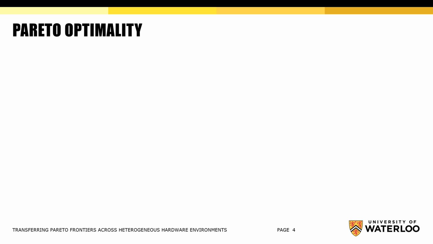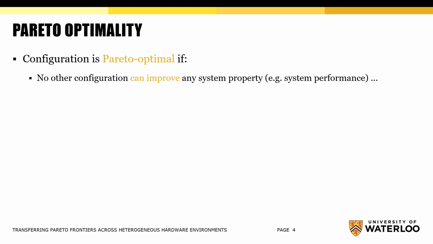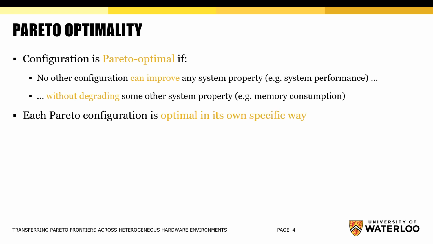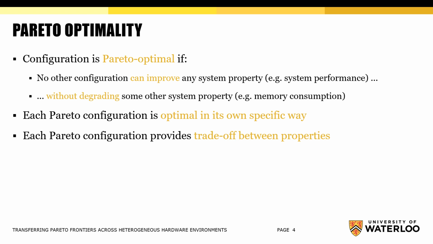Now we can define a notion of Pareto optimality. Configuration is Pareto optimal if no other configuration can improve any system property, for example, system performance, without degrading some other system property, for example, memory consumption. In other words, each Pareto optimal configuration is optimal in its own specific way, and each Pareto optimal configuration provides trade-offs between different system properties of interest.